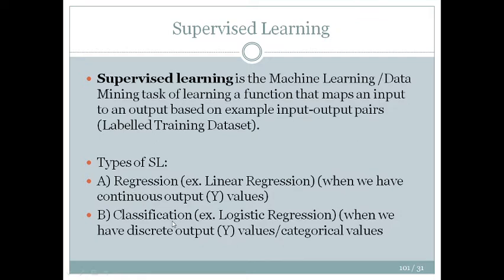But if you really want just 0 and 1, for example, you gave a health data set of cancer related patients, and you prepared a model on the basis of that, and now your model is ready. Whatever information you give to the model, it will predict whether you will have cancer or not. So predicting if a person is going to have cancer or not, the result will be 0 or 1.